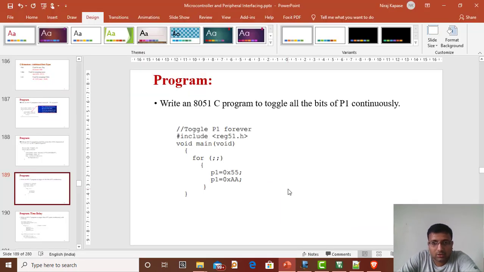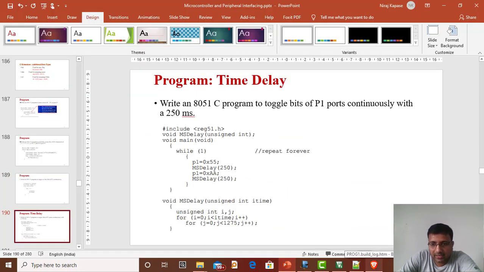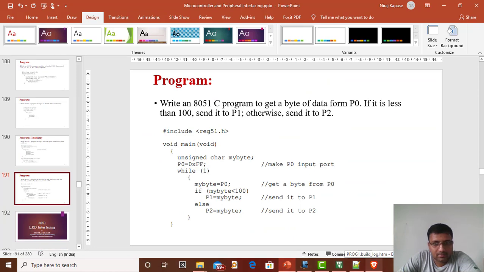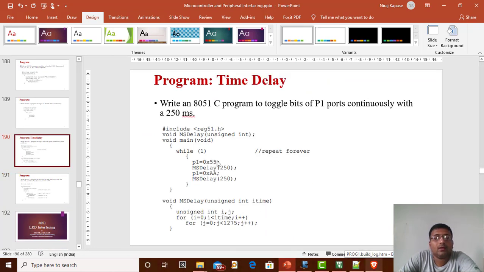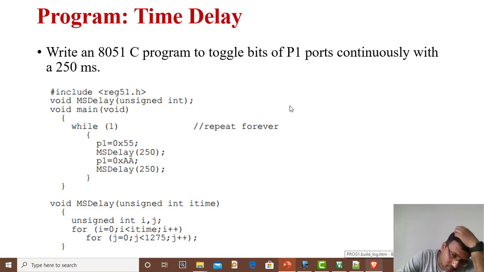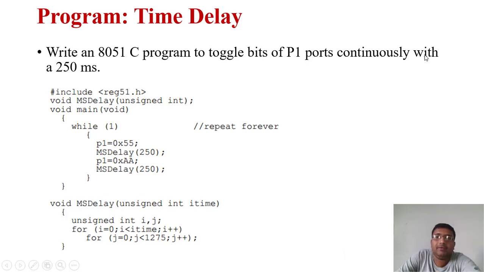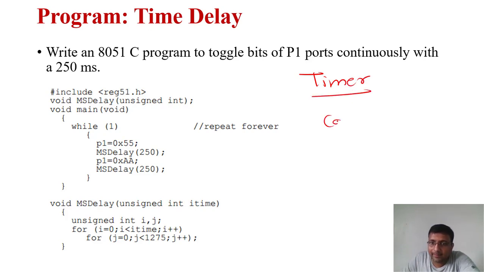All right, so next program: write a C program to toggle the bits of the P1 port continuously with 250 milliseconds. Another thing is that there is a separate timer available. Just now we have seen we can calculate the delay using machine cycle.